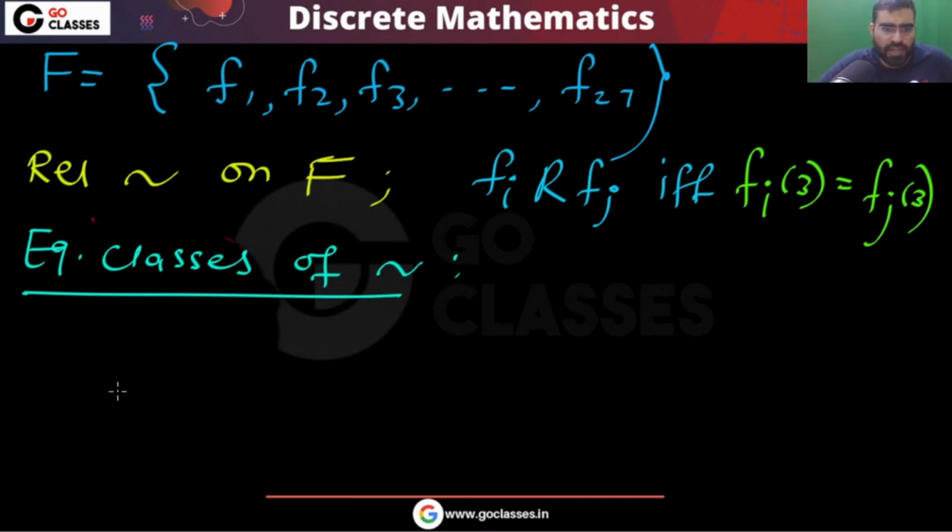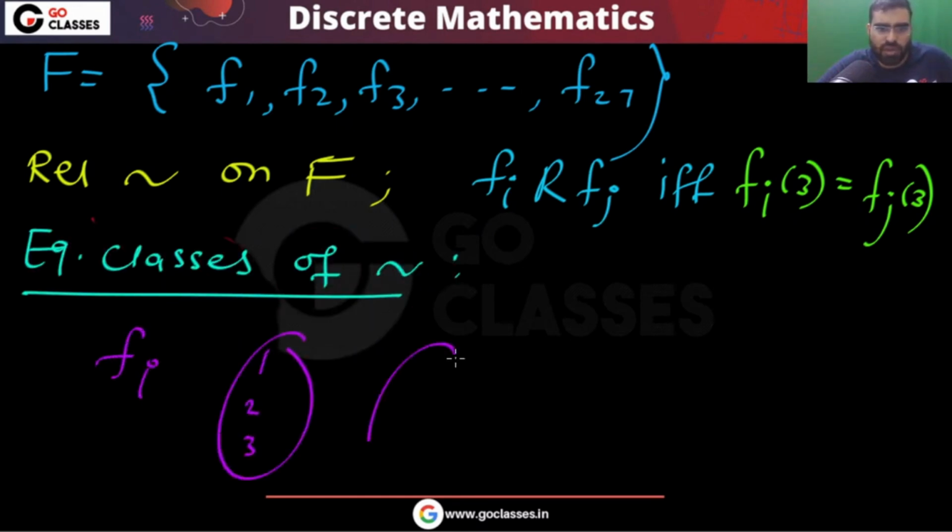If you look at each fi, each fi is mapping 1 2 3 to 1 2 3. Now you can easily see that all those functions which map 3 to the same element will be in the same class.